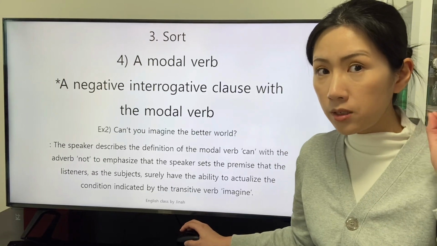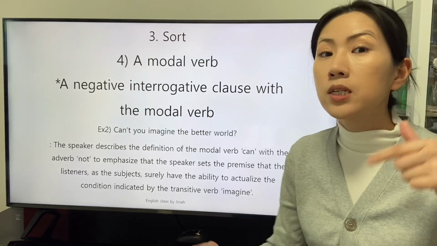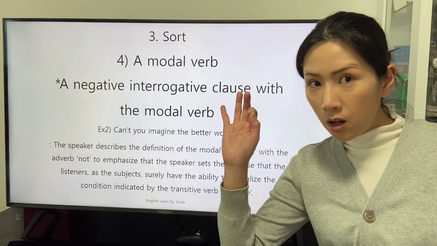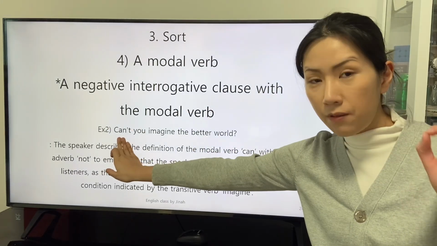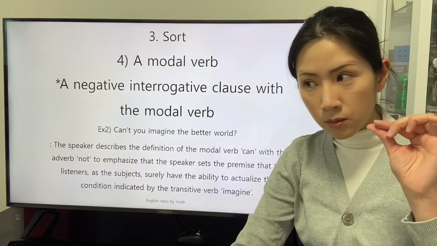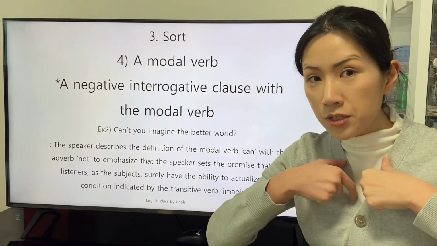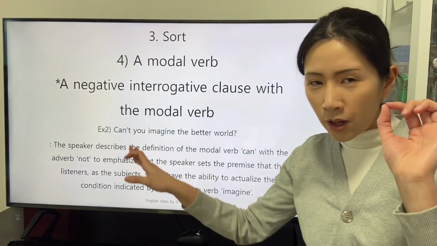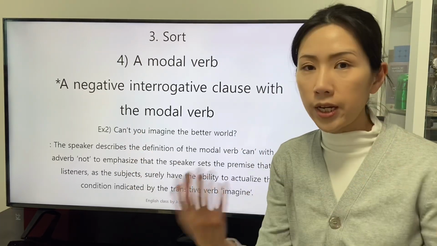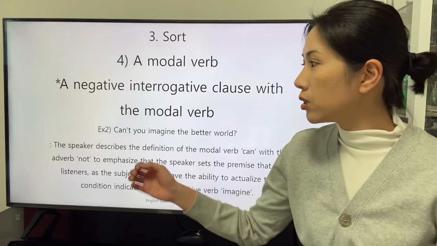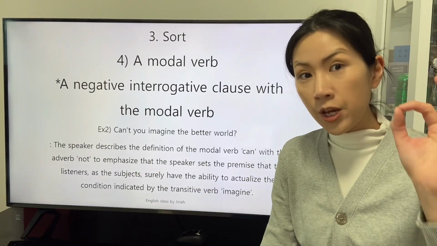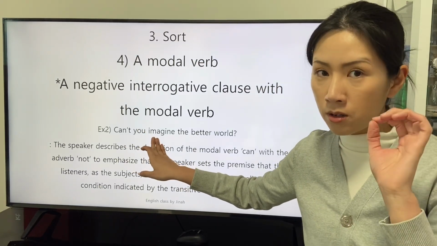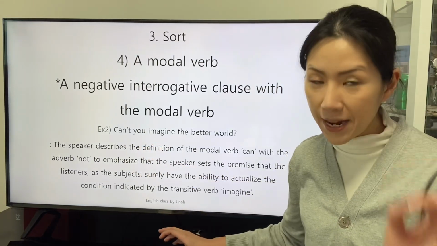With the consideration that the adverb not emphasizes the definition of the modal verb can, we can know that the speaker sets the premise that the listeners are surely assumed to have the ability to actualize the condition indicated by the transitive verb imagine.